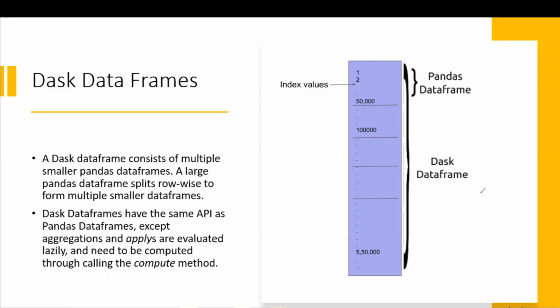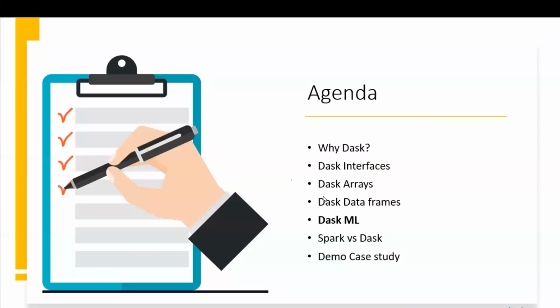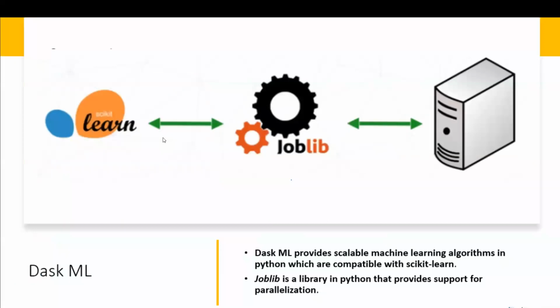Okay, I think we are clear with the Dask data frames concept. Let's go forward. Next is Dask ML, where we look at how we can use scikit-learn and another library called joblib, and how we use our system's CPU cores to speed up our process and work on models with large data sets.